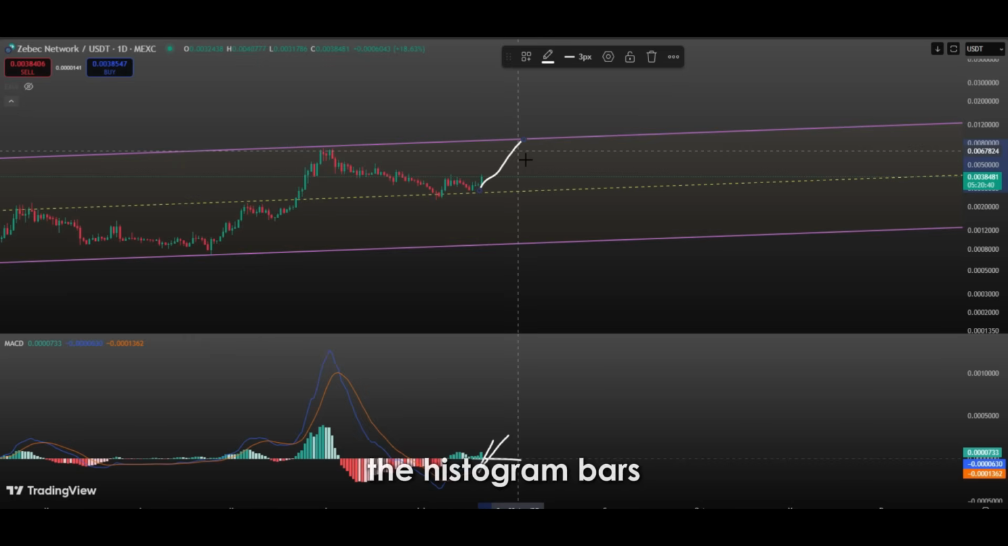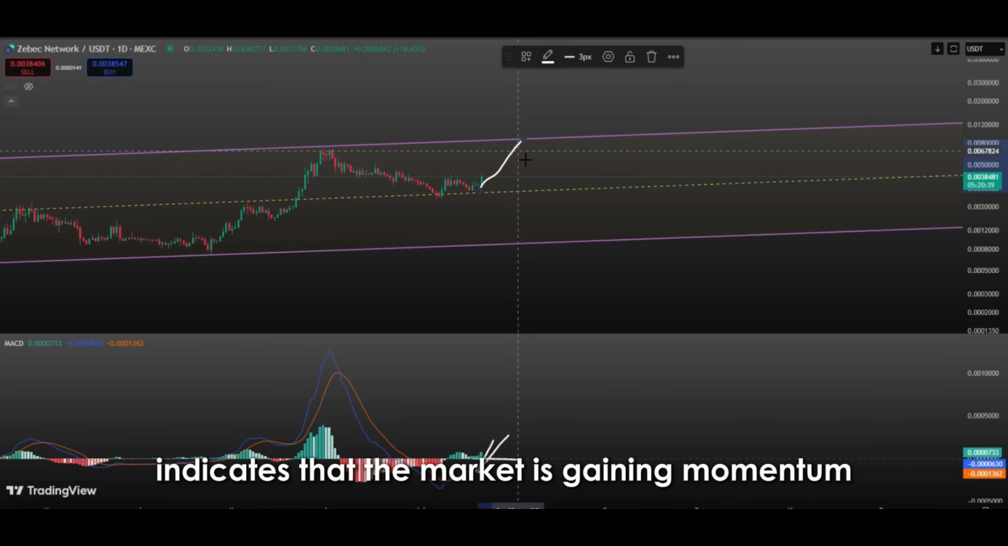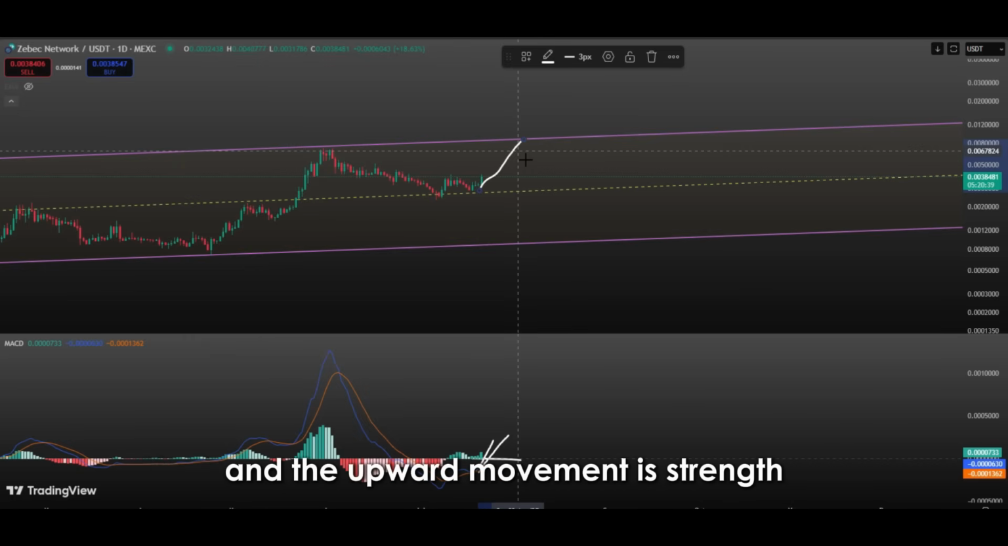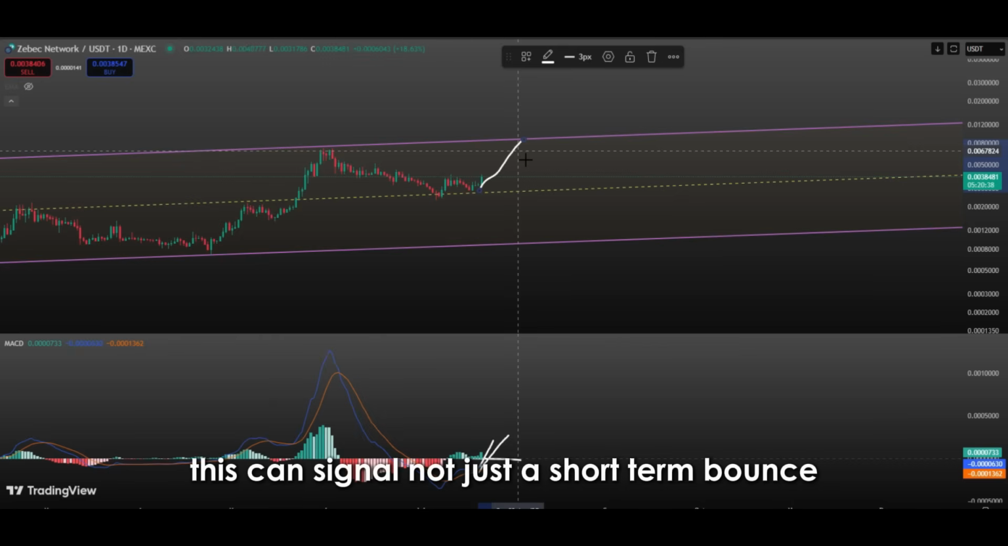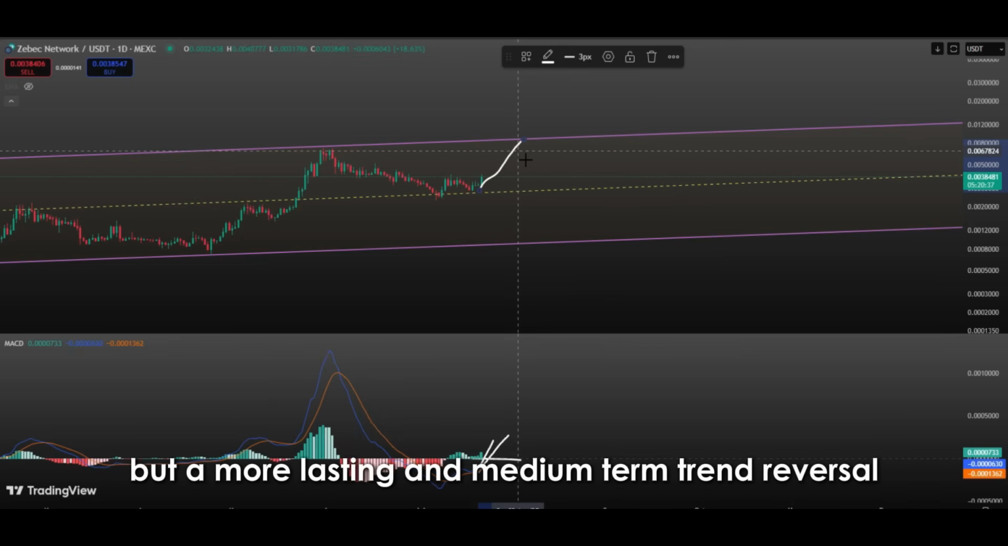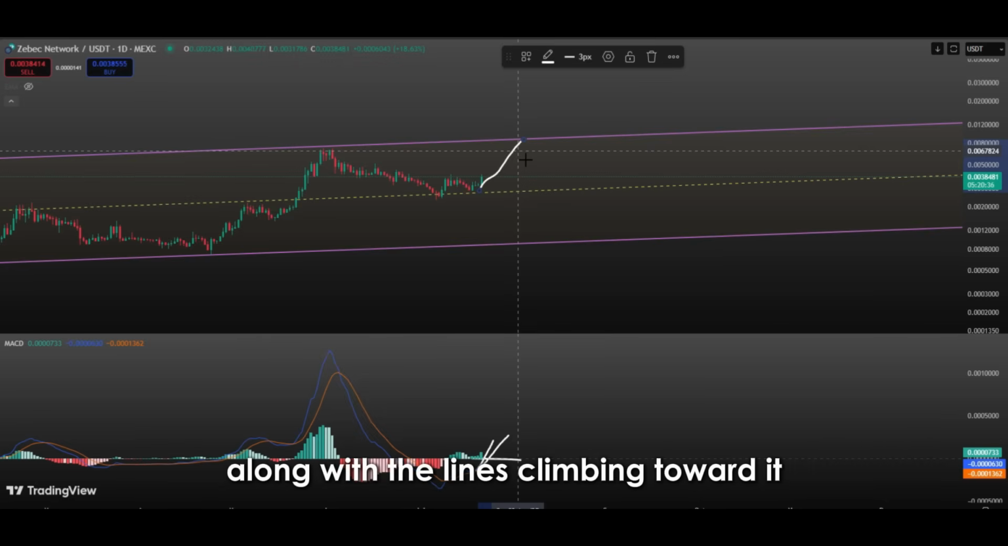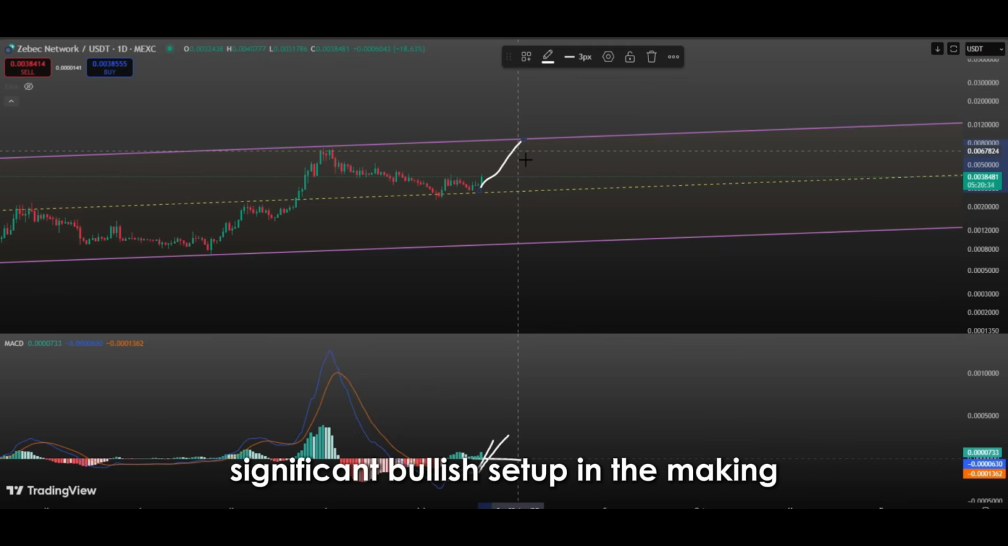decreasing. The histogram bars beginning to grow and approaching the zero line indicates that the market is gaining momentum and the upward movement is strengthening. This can signal not just a short-term bounce, but a more lasting and medium-term trend reversal. Therefore, the histogram nearing the zero level, along with the lines climbing toward it, is a very valuable signal combination that may indicate a significant bullish setup in the making.